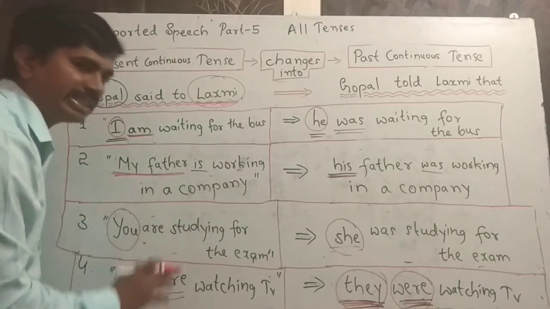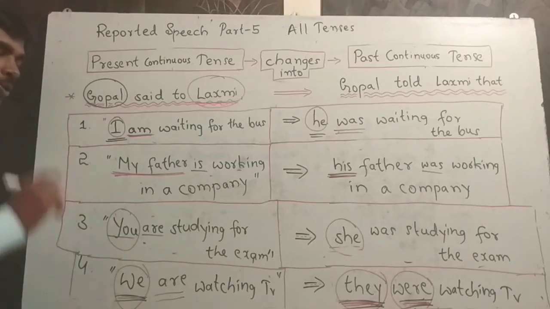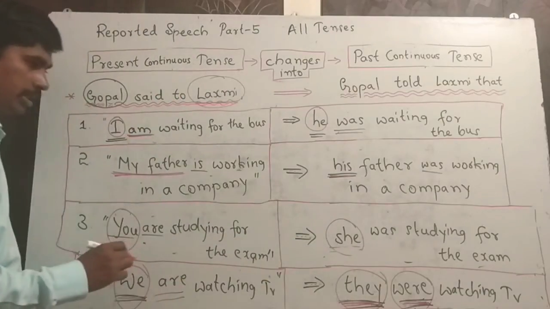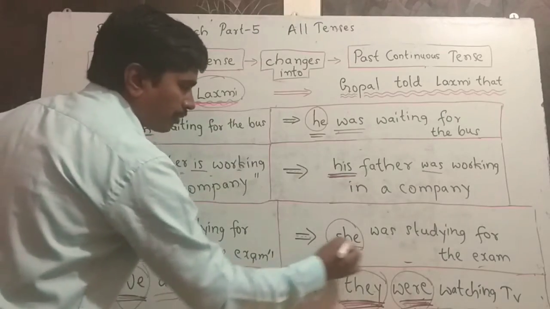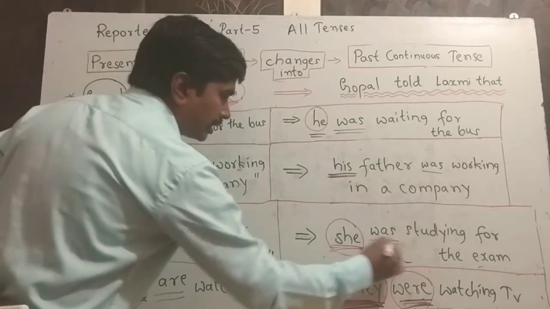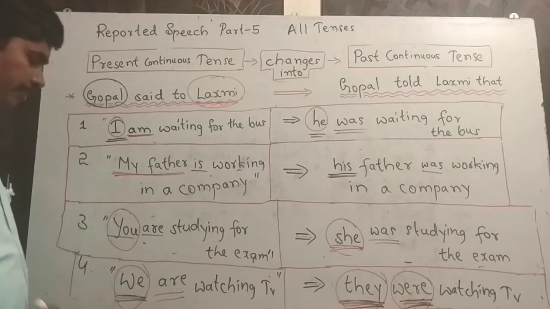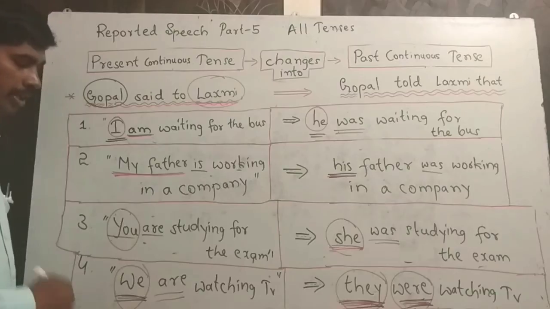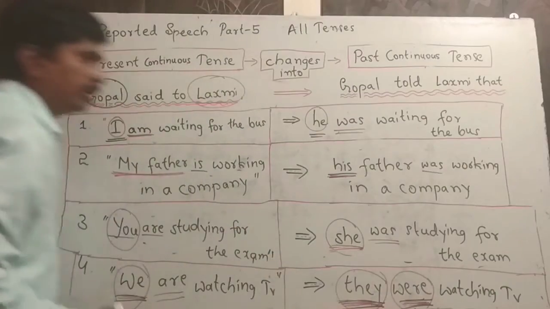You are studying for the exam. You have to notice that I haven't changed are to were. Here you is referring to Lakshmi, so the subjective pronoun changes to she. Depending on that, you have to change the verb form. She was studying for the exam, right? Last example, we are watching TV. Here we changes to they, are changes to were, watching TV.